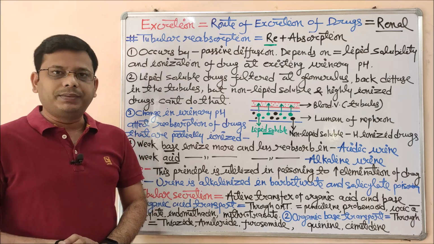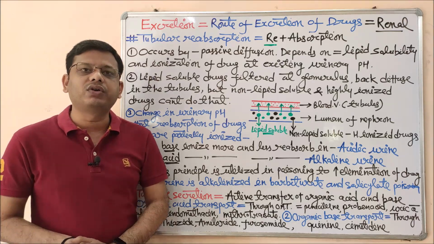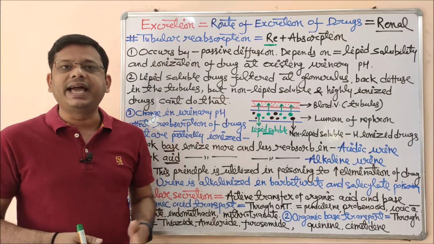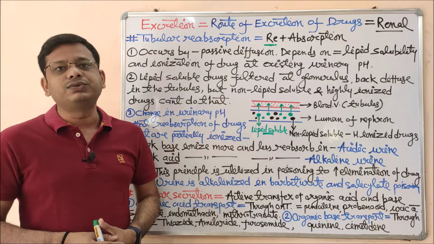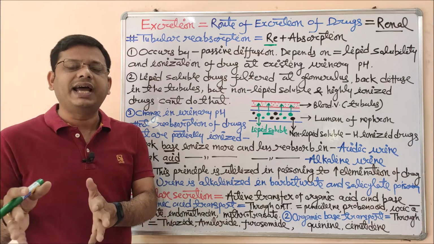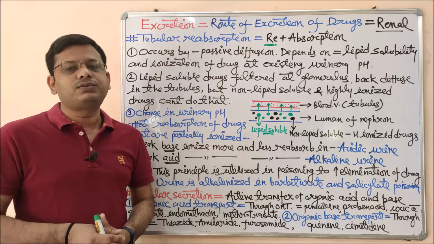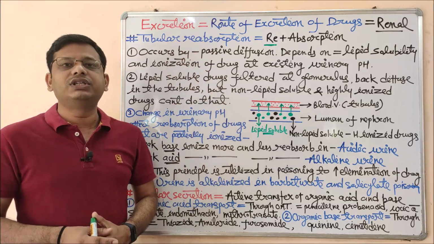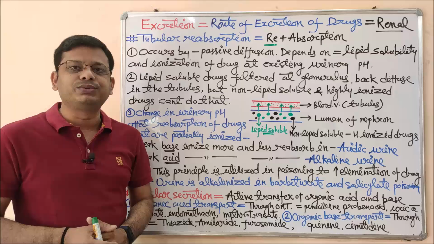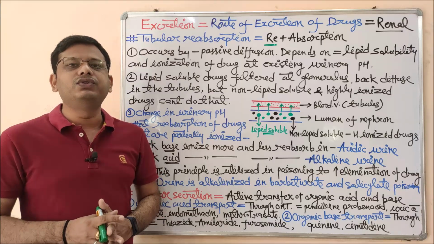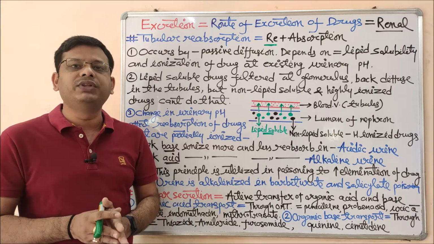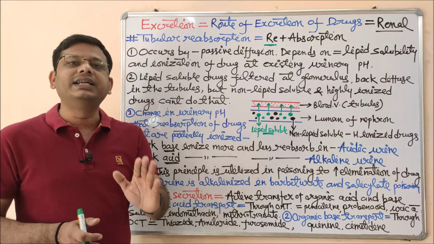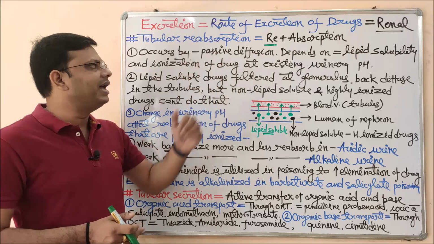In case of movement of drug across the cell membrane, we have studied the different movement parameters including active diffusion, passive diffusion, carrier mediated diffusion, pinocytosis, phagocytosis, including exocytosis and endocytosis. So these were the processes for movement of drug. But now we should study the passive diffusion, which is followed by the tubular reabsorption. Passive diffusion is a type of diffusion where molecules move along their concentration gradient that does not depend on energy, that is, energy independent. So this is called passive diffusion.